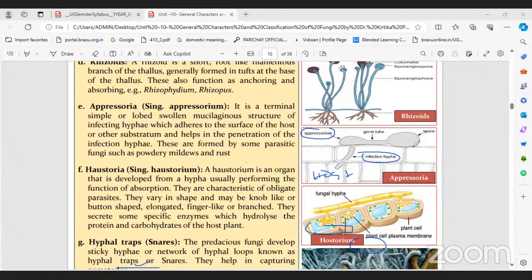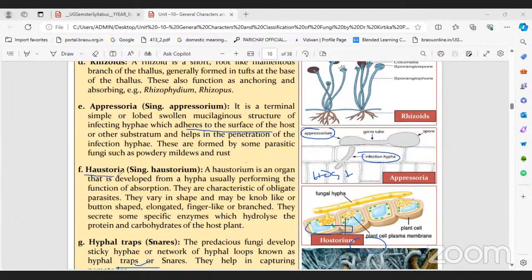This is called appressorium. This appressorium is adhered to the surface of the host. Right, just wait one minute. And it helps in penetration of the infection hyphae. From this, the infection hyphae penetrate into the host. What is the function of this infection hyphae? From this infection hyphae, they can absorb the food material from the host.